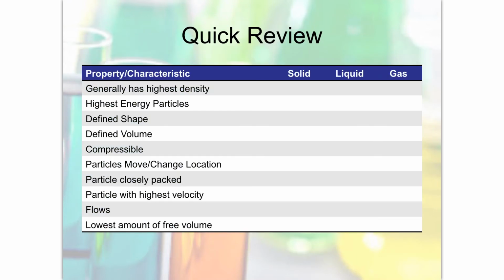So again, here's one of those quick reviews. What you're going to do is look at these items here, and characterize them either as a solid, liquid, or gas. Now, some of the items could fit under both solid and liquid, liquid and gas, or maybe all three, right? You have to choose which ones it fits under. So, for example, if it says generally has the highest density and you thought that it would be with the solid and liquid, you would put an X on both sides. All right. So review this real quick, stop the video, answer the question by putting a little X or something on your piece of paper, and then restart the video when you're ready to get the answers. So stop the video now.